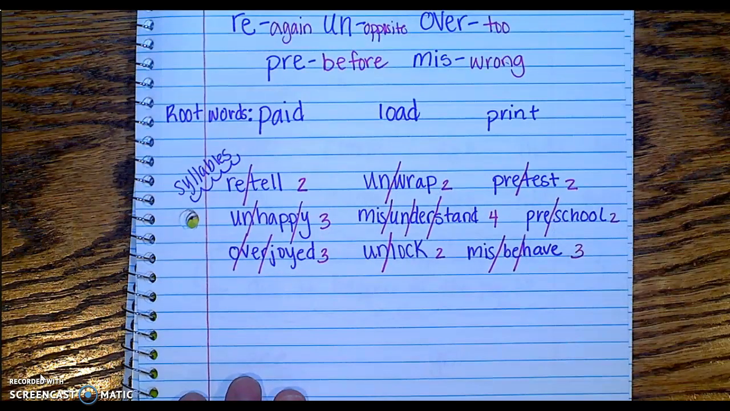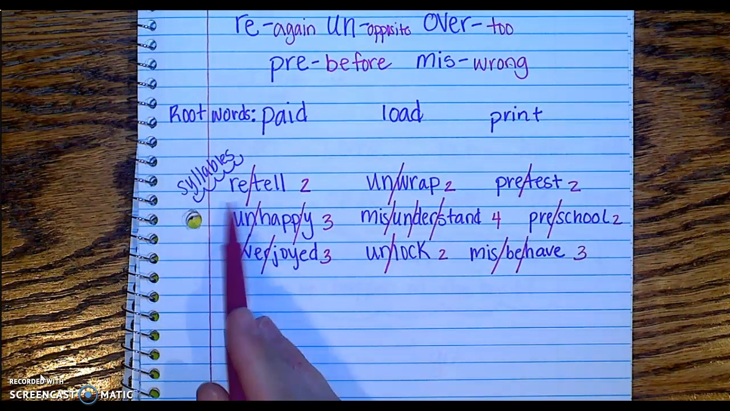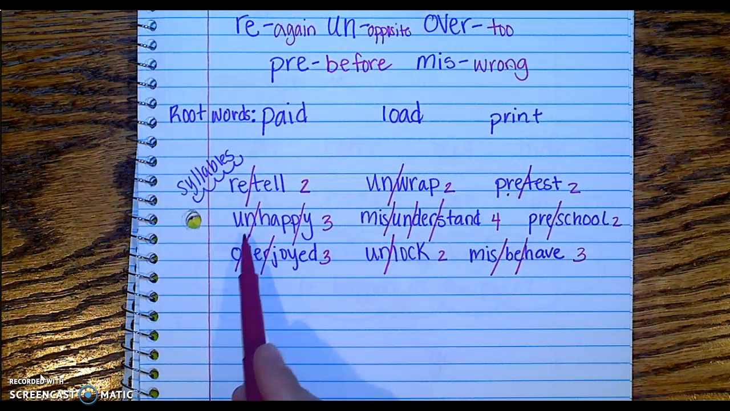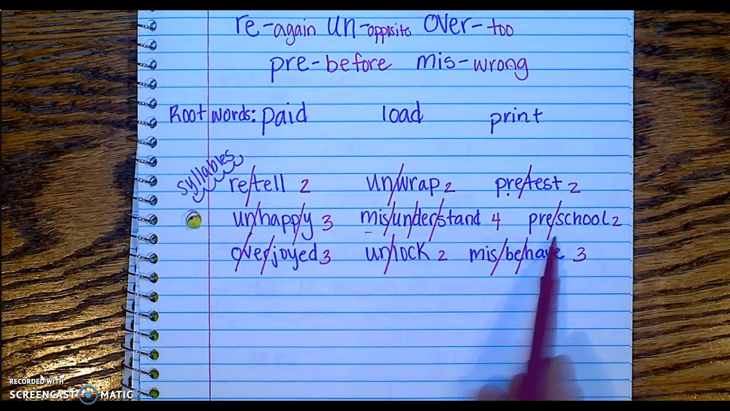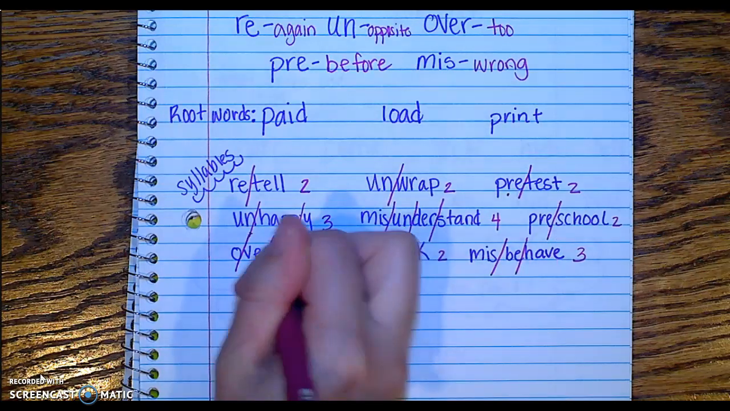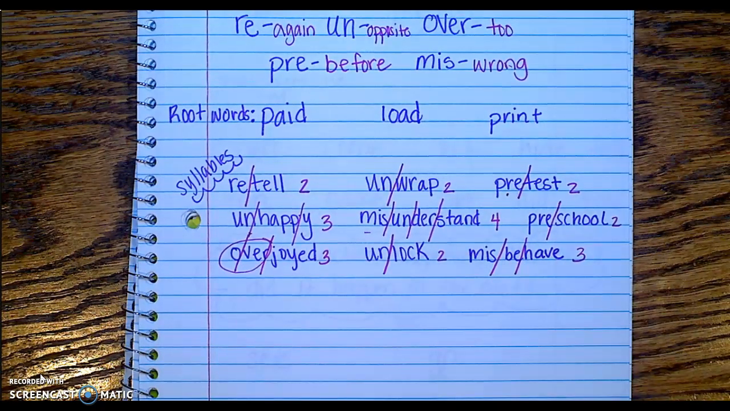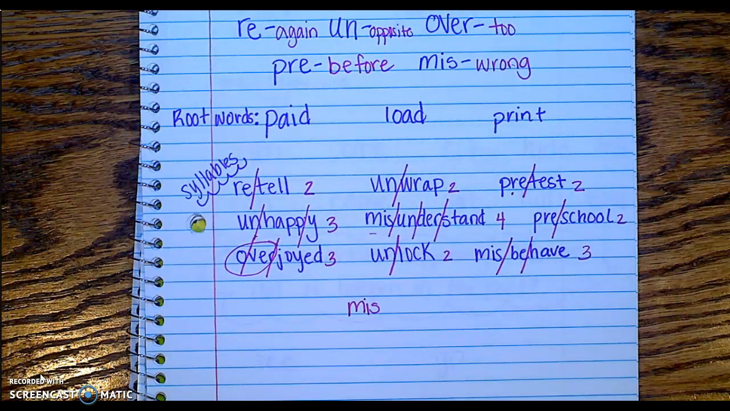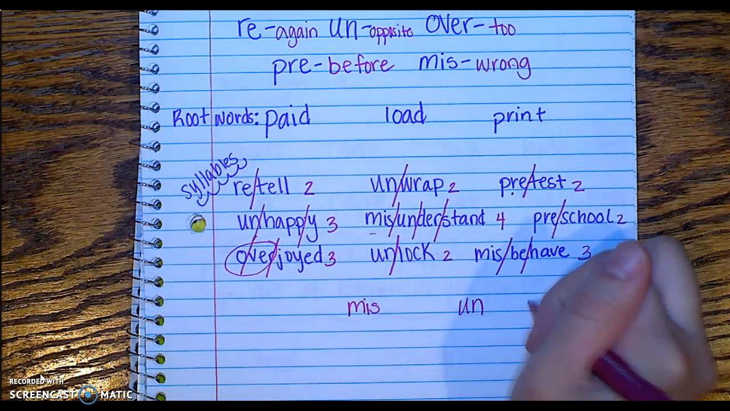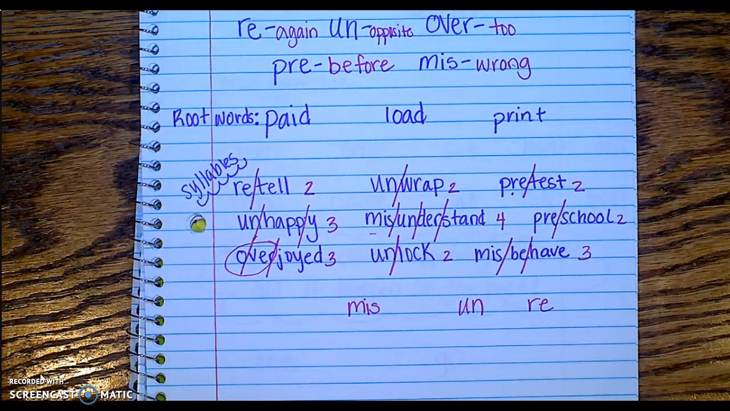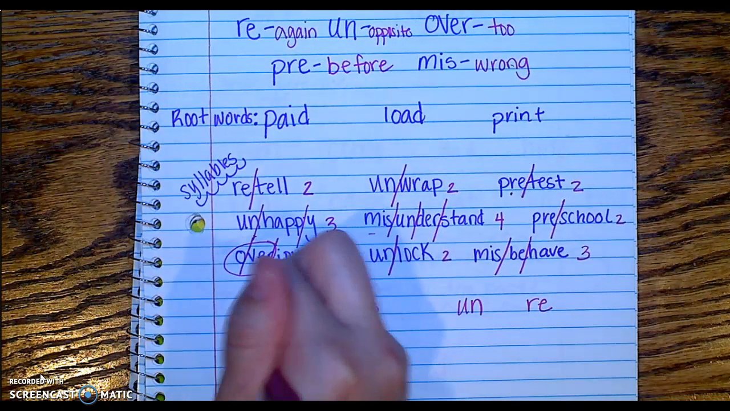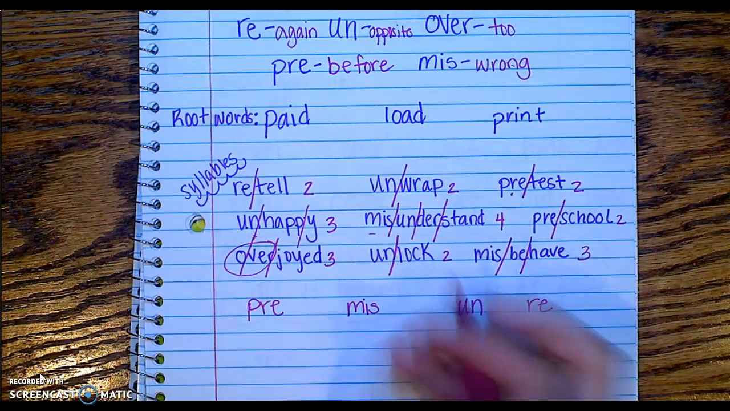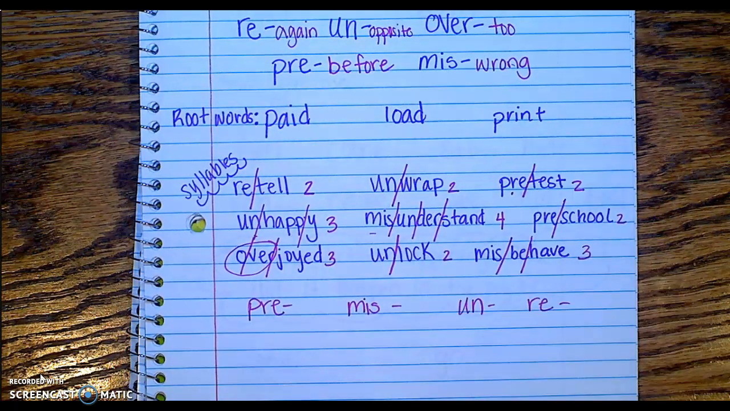All right. Let's look at our prefixes here. We have re, un, pre, miss, pre, over here, and miss. Now, if I just write the word miss like that, is that a word by itself? No, you have to add a root word to it. Or un. Is un a word by itself? No. Re? Nope. Over is. But is pre? Nope. They are not words by themselves, so you have to add them to a root word.